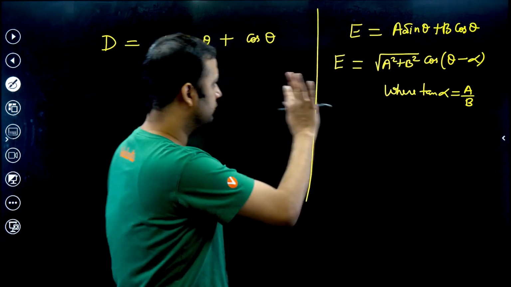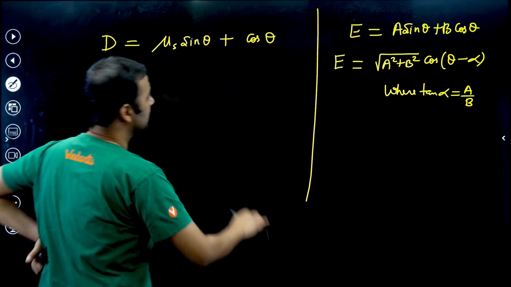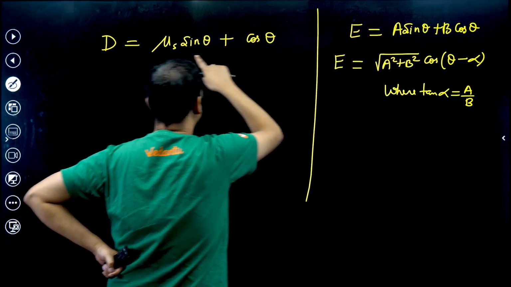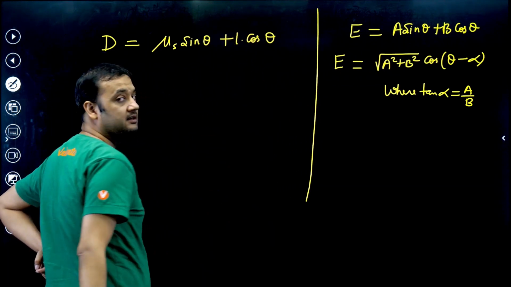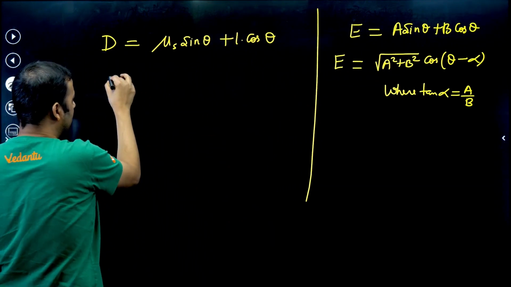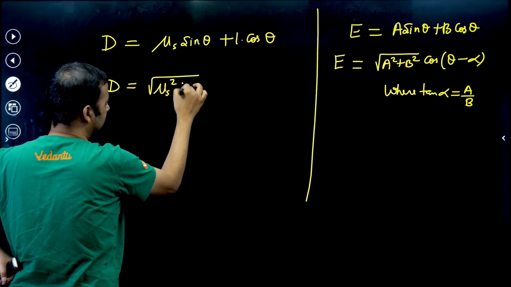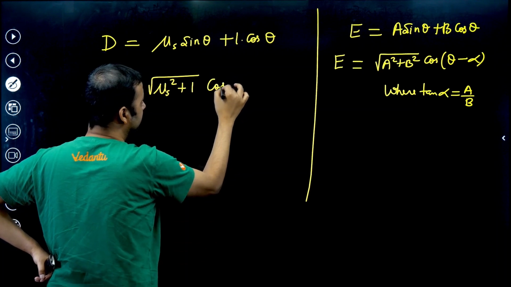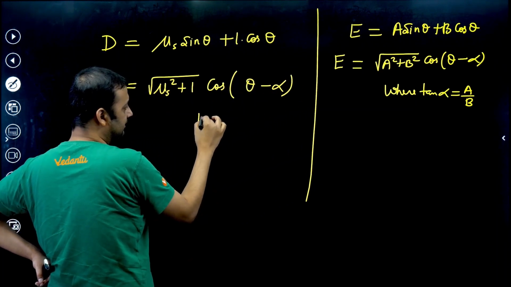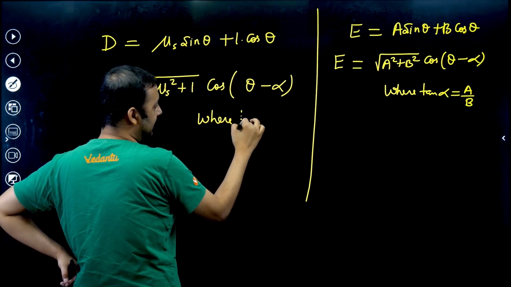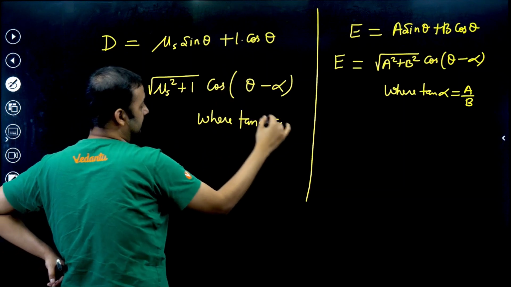Suppose you know this, then you can see that a is acting as mu s and b is acting as 1. Then this denominator can be written as under root of mu s square plus 1 into cos of theta minus alpha, where tan alpha will be equal to mu s by 1.